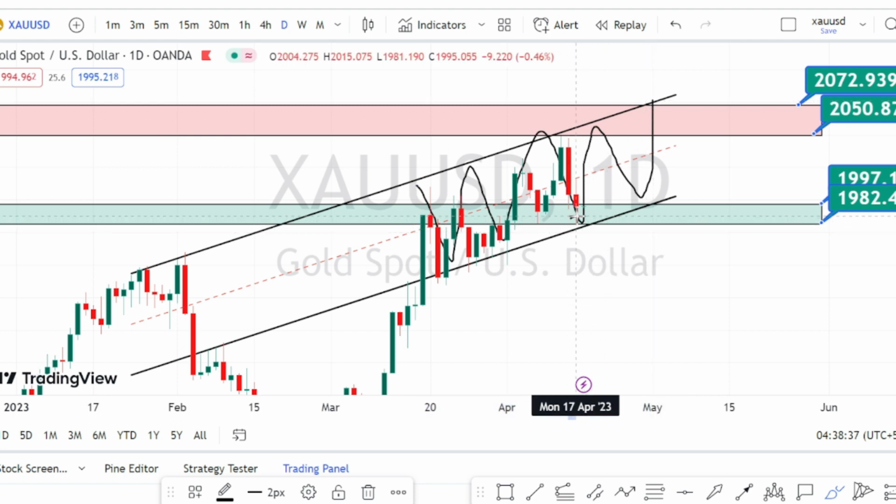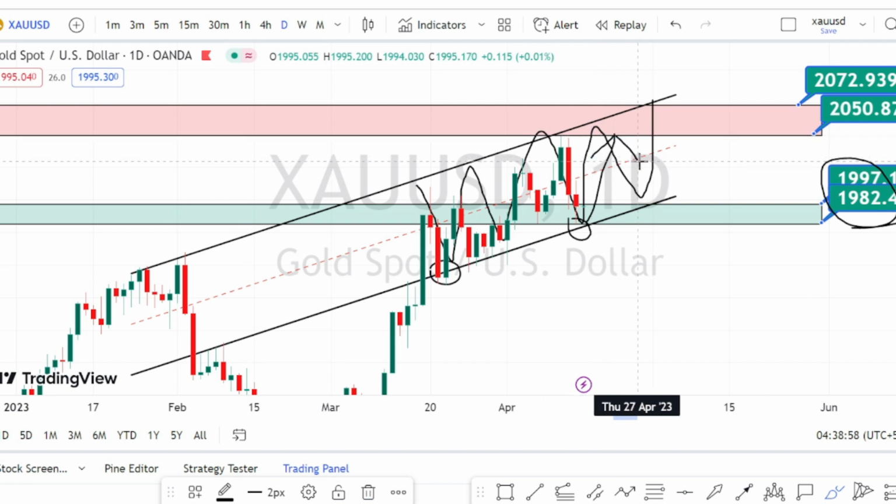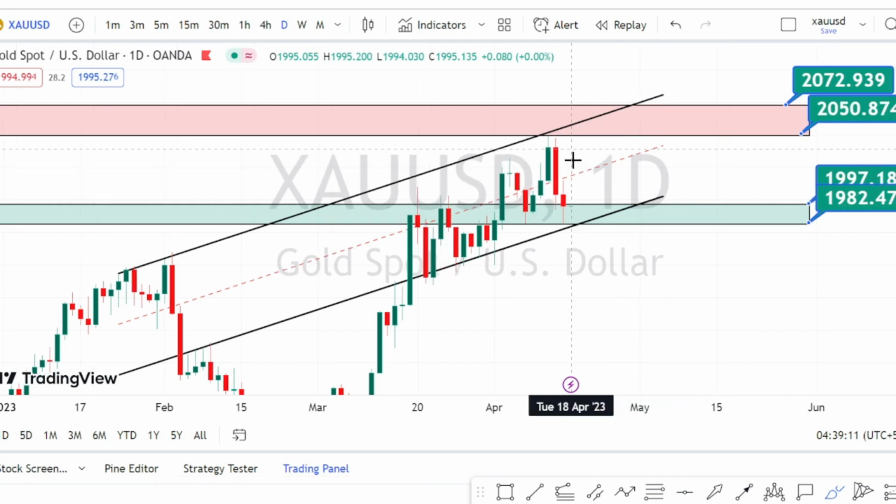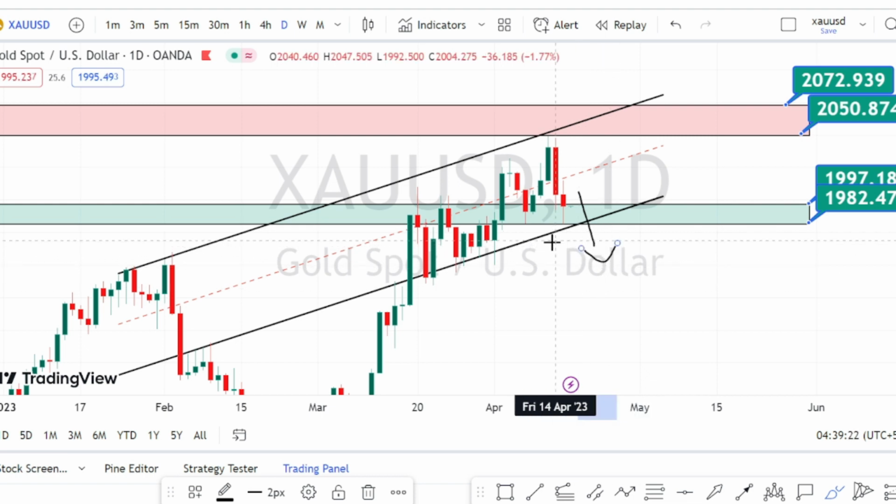It has tested the support line of this bullish channel pattern, and as long as this support zone is holding strong, we can expect a bounce back on the bullish side retracement in the daily time frame. And if the price action breaks this support zone, I'm going to use the Fibonacci tools to mark the support zone and the resistance zone for the daily time frame.